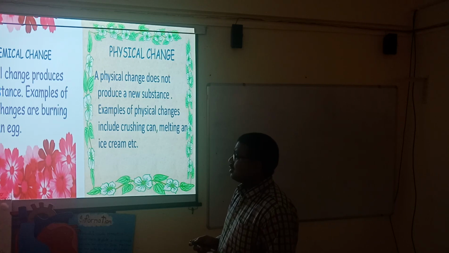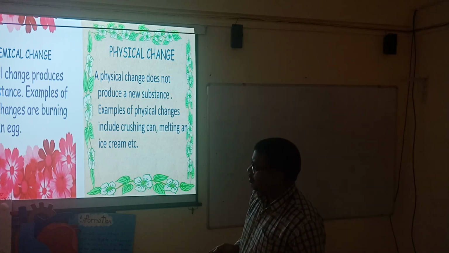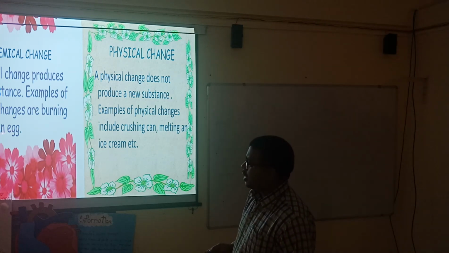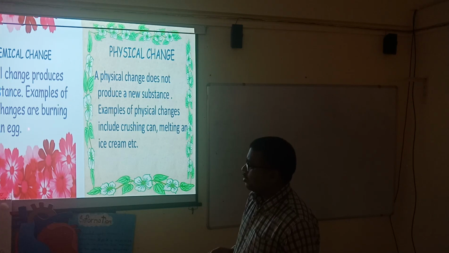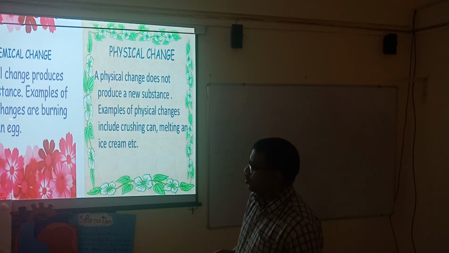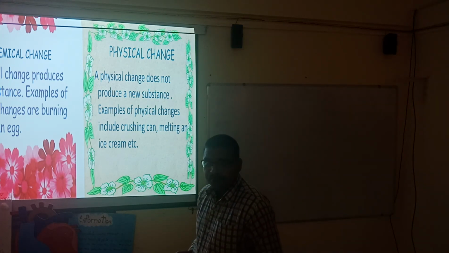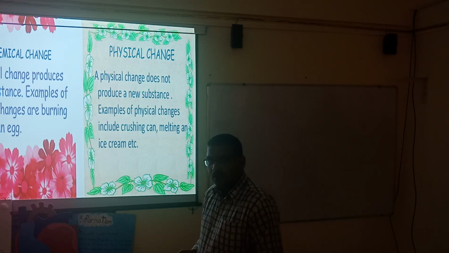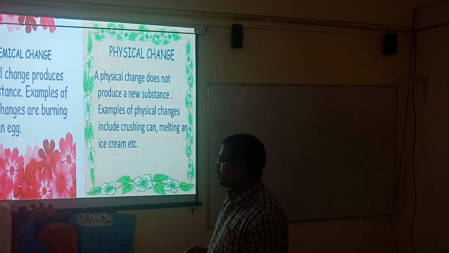That kind of change is known as chemical change. An example of chemical change is burning and the cooking of an egg. If you cook an egg, that cooked egg cannot be converted back into a raw egg. That's why it is called a chemical change.